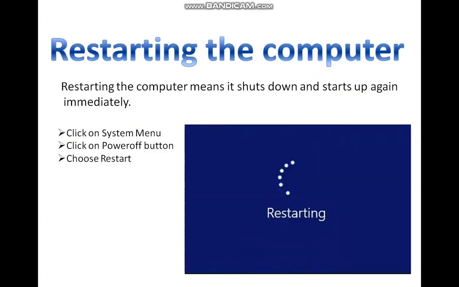Restarting the computer means it shuts down and starts up again immediately. In the upper right corner, click on system menu, click on power off button and choose restart option.